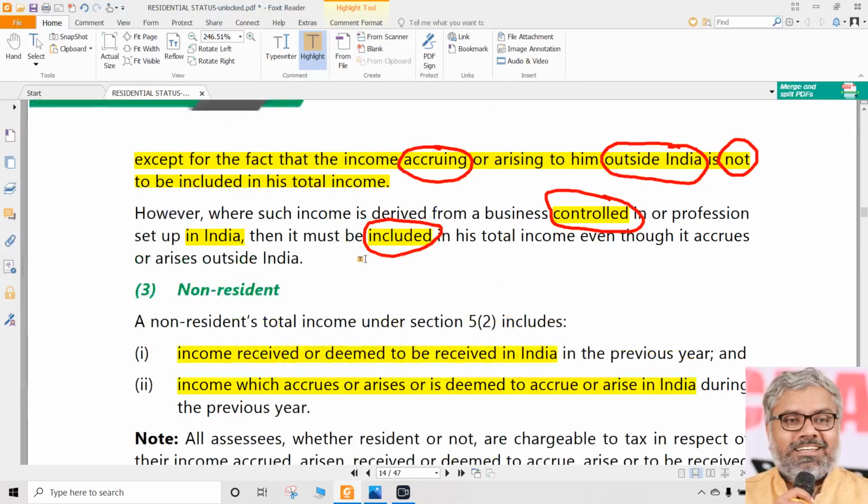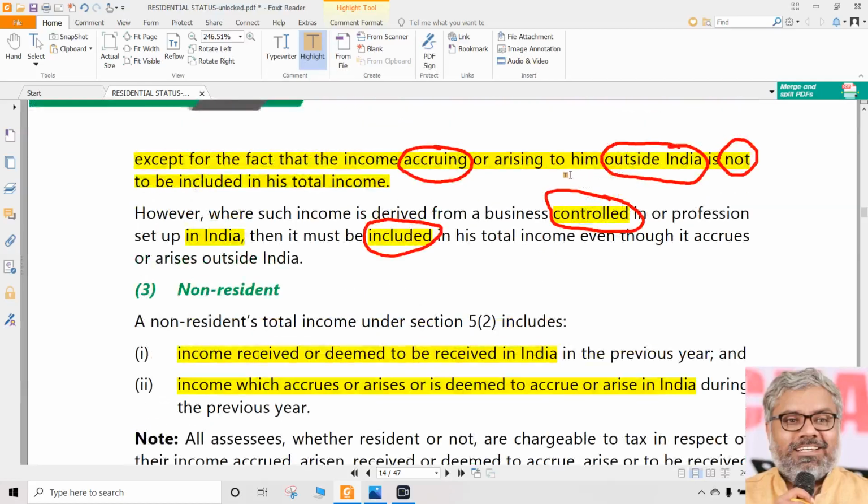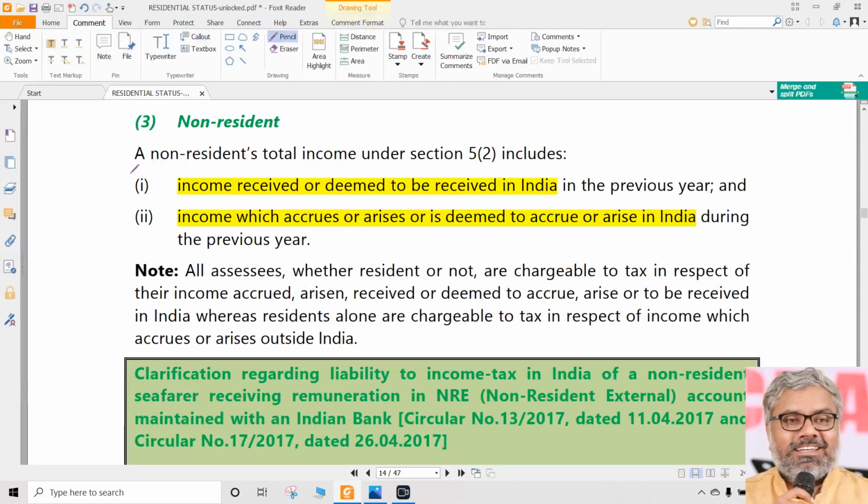But what about the income if it has accrued outside India and received also outside India? For a non-resident, it will not be taxable. For RNOR also it was not taxable. How can it be taxable for non-resident? Non-resident is completely a person who is almost not in our purview. He is not a resident of India. Generally, the Indian Income Tax Act should not have any purview on them. But still we are taking purview. How are we taking purview? We are taking purview in these 2 conditions.